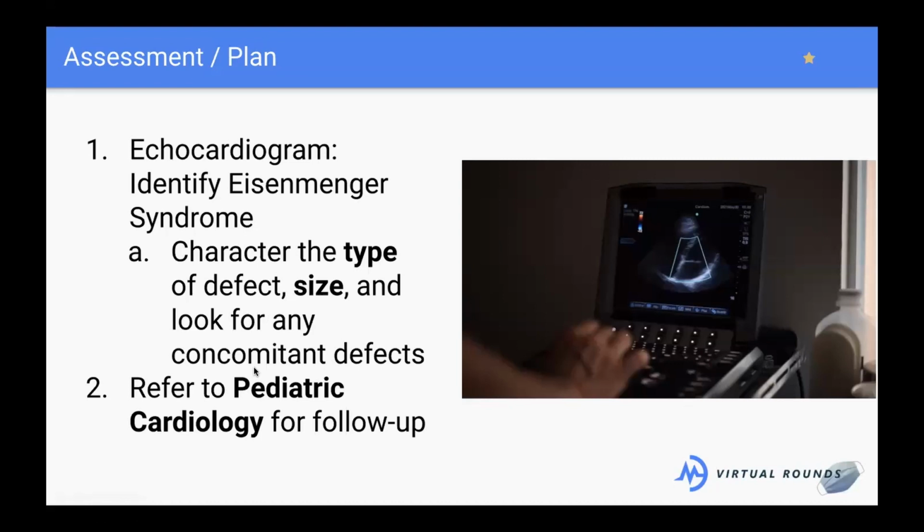So in that echocardiogram, we're going to look at how big is that septal defect? Where is it in the septum? How congested is the heart? How congested are the lungs? And then we're going to refer him to pediatric cardiology just to follow him to see what we need to do about the septal defect. Do we need to repair it? Can we just monitor him and whatnot? So this is our assessment and plan. It's pretty bare bones.